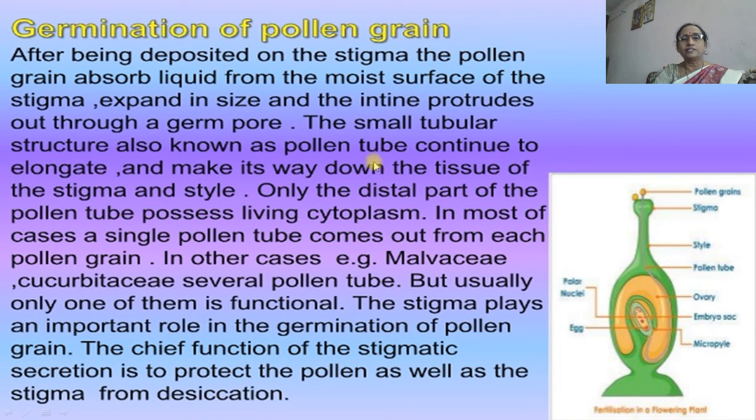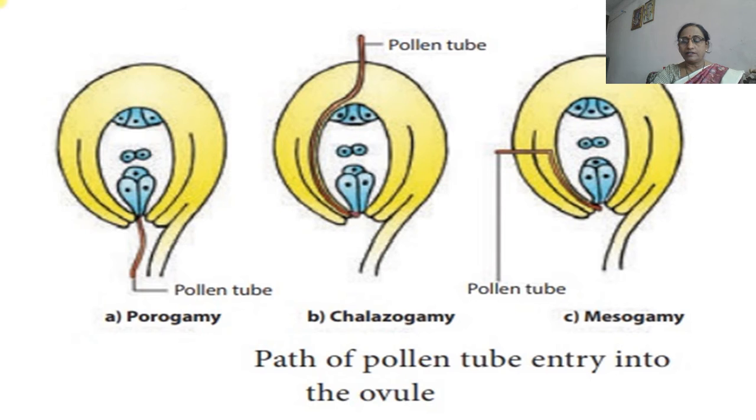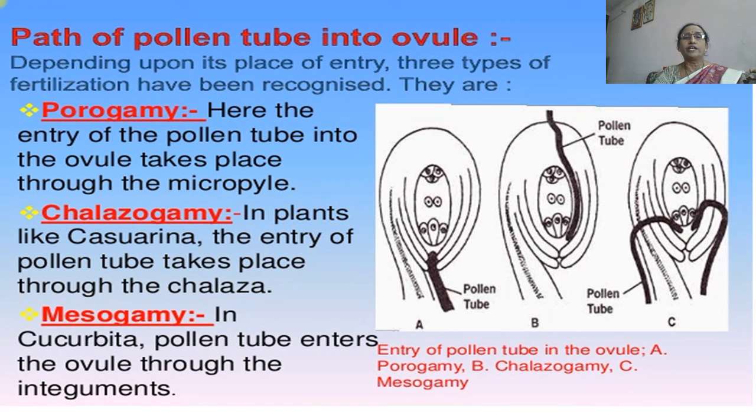The tubular germ tube then continues to grow through the style, and only the distal part of the pollen tube possesses living cytoplasm. In most cases a single pollen tube comes out of the pollen grain, or in some cases more than one pollen tube can protrude out. Then there is the path of the pollen tube.